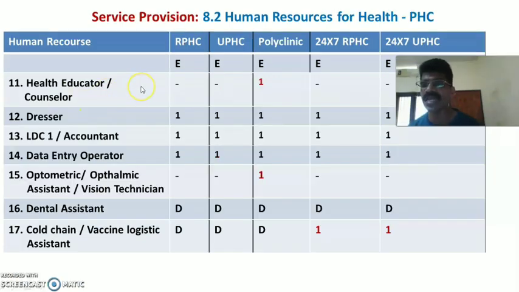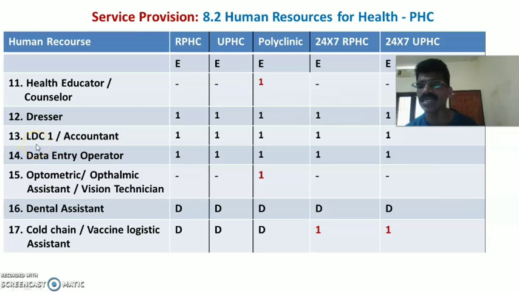So the 11th one is health educator or counselor. Okay, so health educator or counselor is required only in polyclinic, that is only one is essential. So one health educator or counselor is essential in polyclinic. Then the 12th one is dresser. So in all the categories of PHC, one dresser is essential. Okay, so dresser is essential, one in all the PHCs.